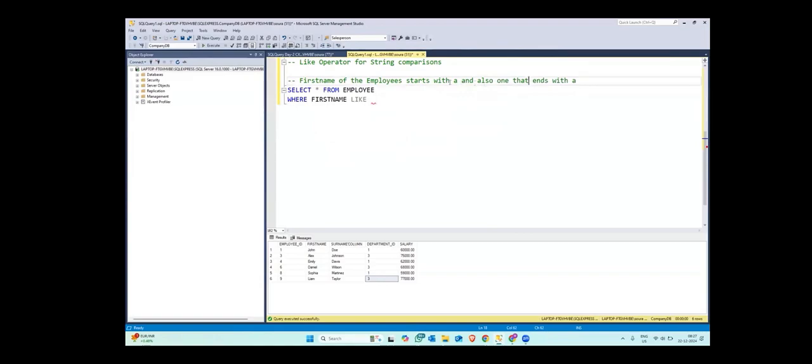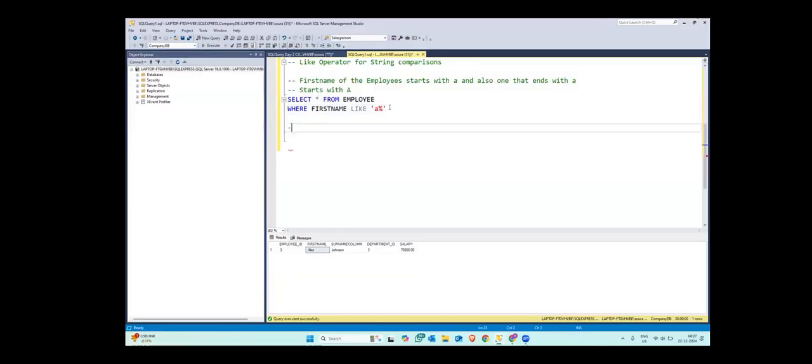I'll write two different queries, one for starts with A and one for ends with A, because I don't think there are many names that start with A and end with A, right? There is no such name. So first, for starts with A: where first name like, within single quotes, whenever we are dealing with strings, remember we have to use quotes, and we will write 'A%'. I will run this and it will give me Alex, where first name starts with A.